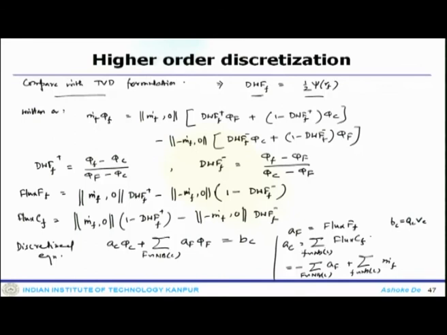Now, if you look at these coefficients here, they can actually end up giving you a highly unstable system of equations. So, this linear system which you will get back here will be quite unstable and it requires quite a bit of under relaxation to get the solution done. Now, this one can demonstrate by looking at a quick